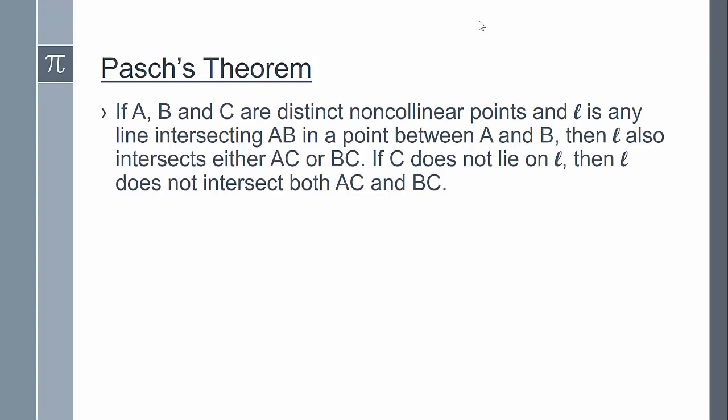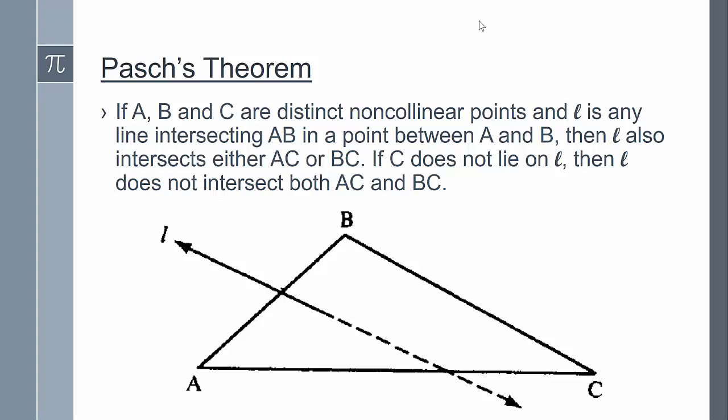The next theorem, called Pasch's theorem, states a visually obvious property that Pasch discovered that Euclid was using without proof. It states that if A, B, and C are distinct non-collinear points, and L is any line intersecting segment AB at a point between A and B, then L also intersects either segment AC or BC, and if C does not lie on line L, then L does not intersect both AC and BC.